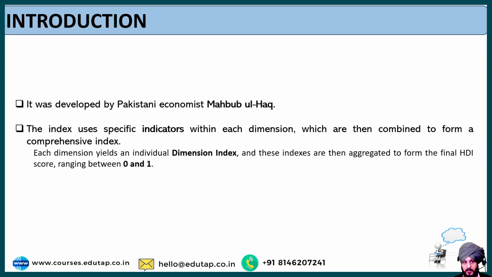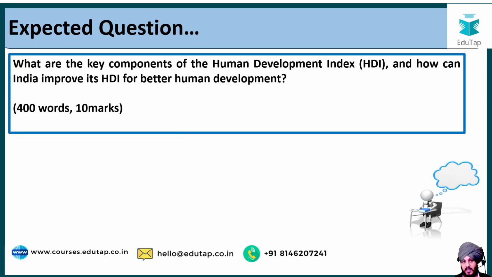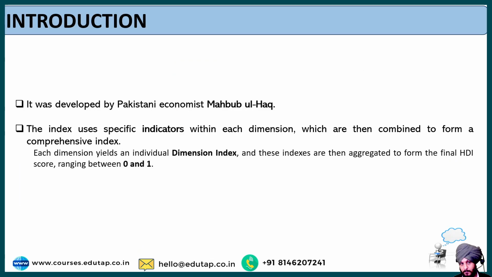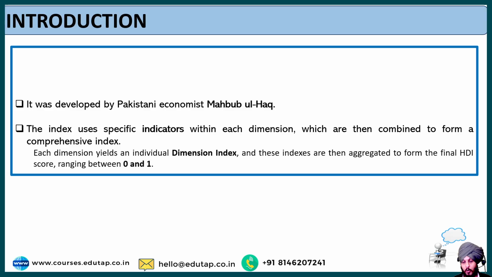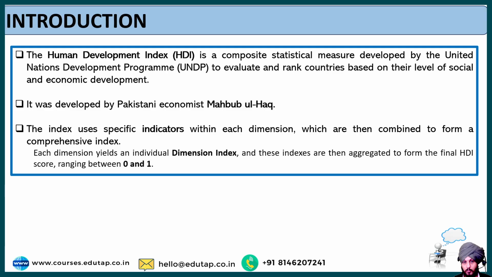Now moving forward, let us see what introduction we can write as a part of this answer. Fine, so I hope the question is clear to you: what is HDI and what are the steps that can be taken by India in order to improve its HDI in future. So in the introduction itself, we are going to talk about the HDI only. As I told you, HDI is a composite statistical measure developed by UNDP. It has been developed by the United Nations Development Programme in order to evaluate and rank countries based on their level of social and economic development.